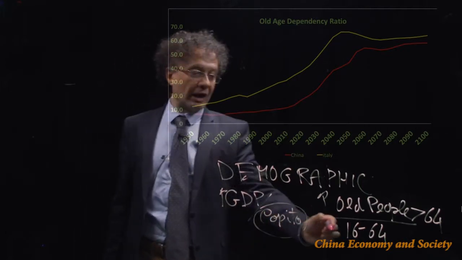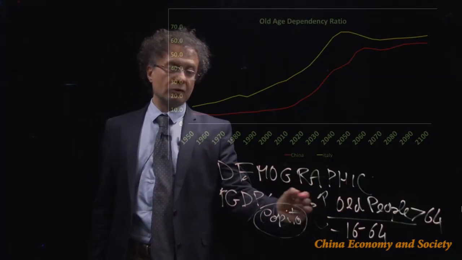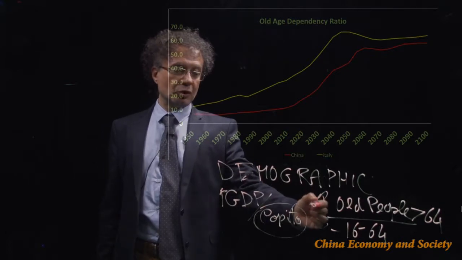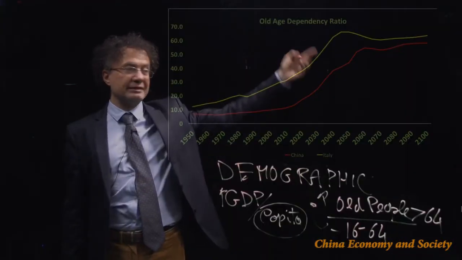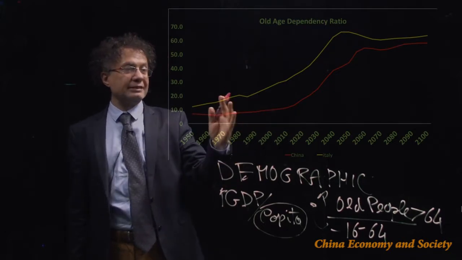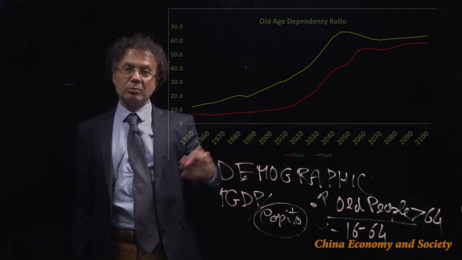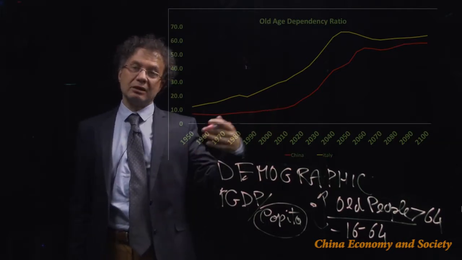So for every 100 people who work, there will be 65 people in Italy who are old and of course do not work and need to be supported through a transfer of funds from those who work, through pension contributions to the old people. This is a big problem. The problem for Italy is worse than China for two main reasons. One is because the peak is higher, so the ratio is worse for Italy. And second, the problem for Italy is earlier in time because we already now have a high ratio. And so the problem is here in Italy and it will be later for China.